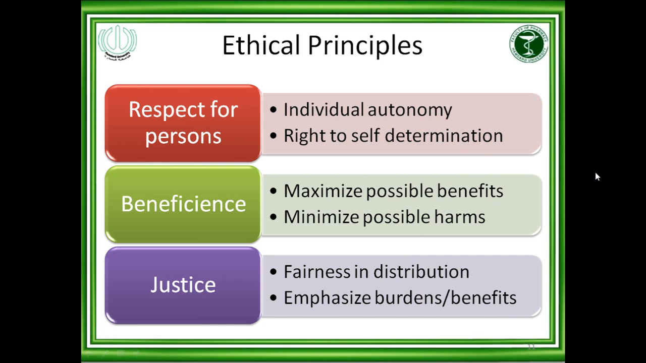What are the ethical principles which should be followed? First of all, respect for person, meaning individual autonomy and the right to self-determination. The person who is participating in research has full autonomy and the right of self-determination. When you are requesting them to participate, or taking consent from them, you give them full autonomy and self-determination, whether they want to participate or not. If they do not want to participate, then you cannot influence them to participate.